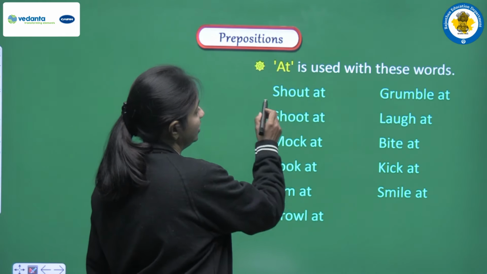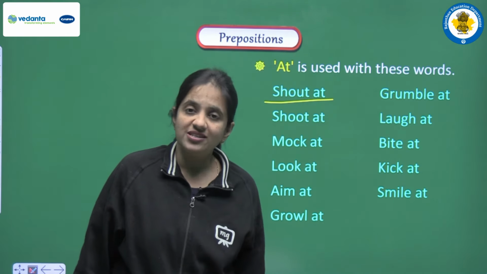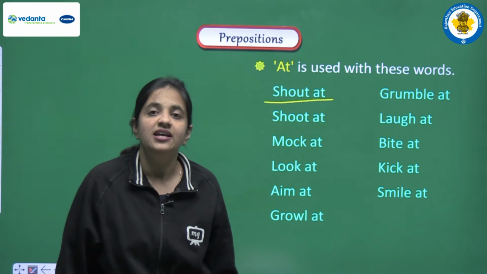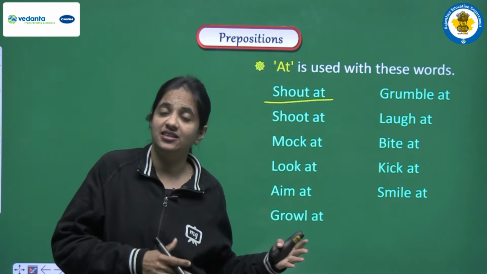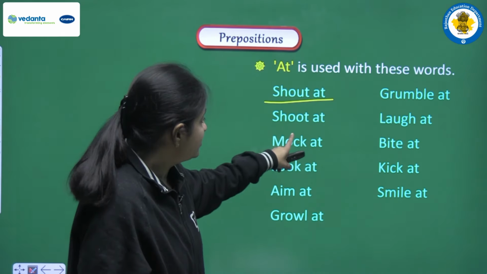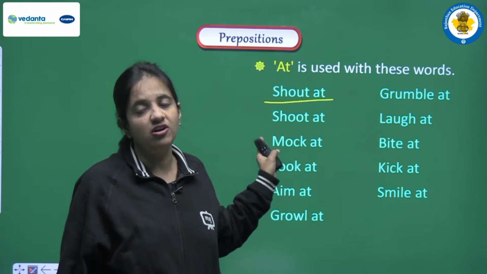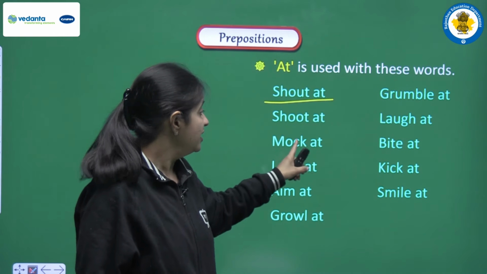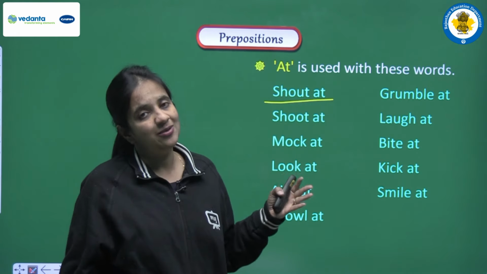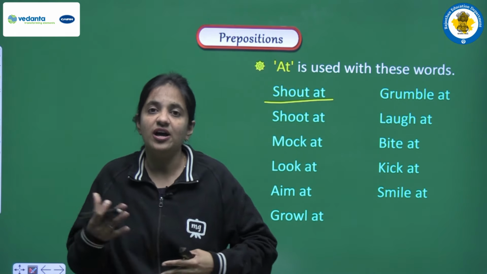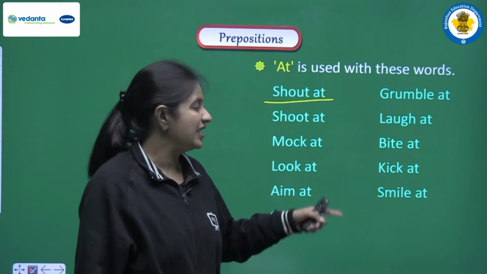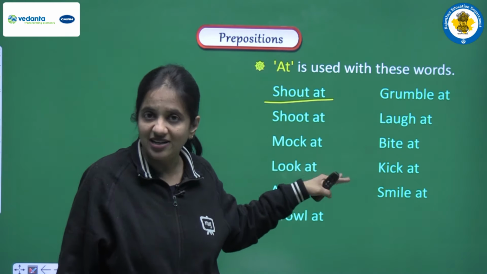First of all, we have shout at. Always we have to add at after shout. Suppose I have a sentence: the mother was shouting at the kids, at the children. After shout we have to use at. Next is shoot at. Yes, shoot also has at as a preposition. Next is mock at. Mock means to make fun of someone, right? If I am saying that the kids were mocking at the beggar, like in this manner we can use it. Mock is always having at after it.